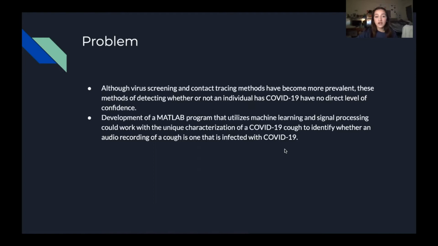Although virus screening and contact tracing methods have become more prevalent, these methods of detecting whether or not an individual has COVID-19 have no direct level of confidence. The development of a MATLAB program that utilizes machine learning and signal processing could work with the unique characterization of a COVID-19 cough to identify whether an audio recording of a cough is one that is infected with COVID-19.